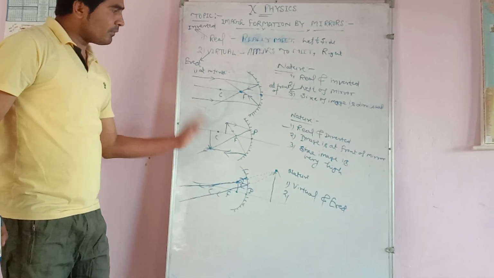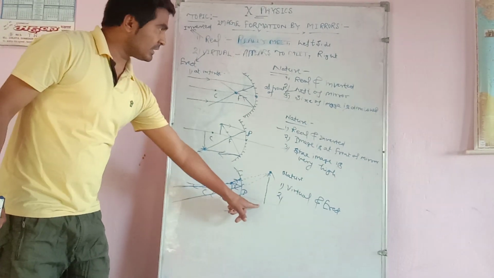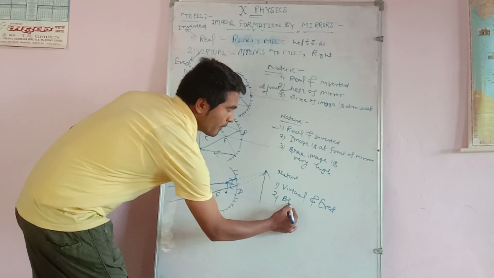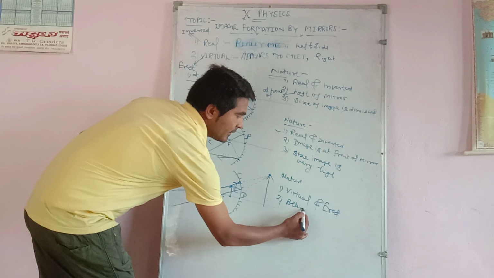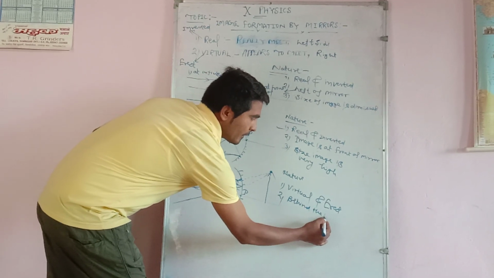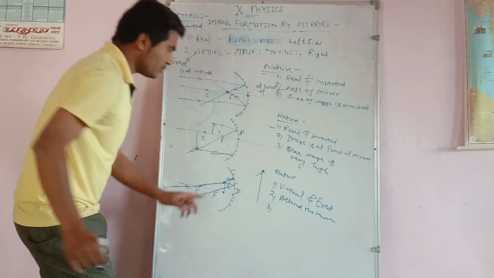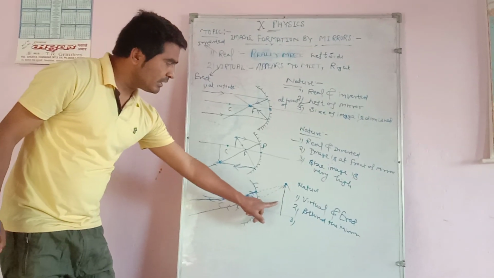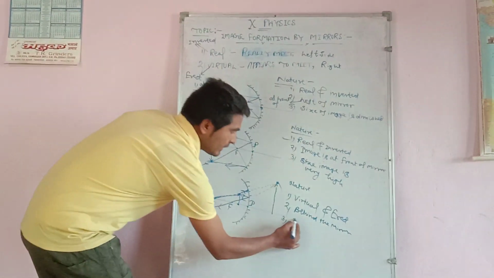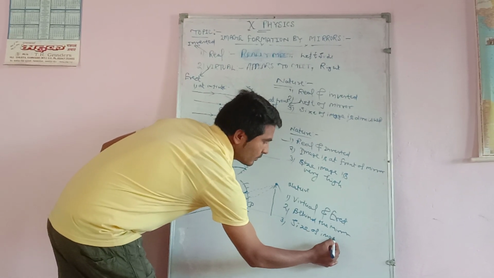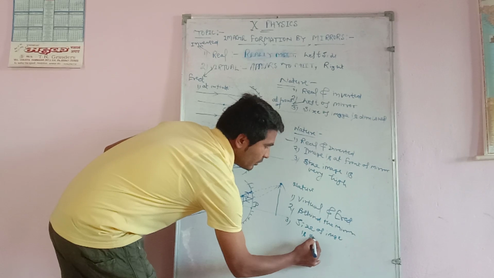Behind the mirror or in front of the mirror? Because this is the right side, it means behind the mirror, and the image is behind the mirror. Third, dear students, in this case, the size of the image is greater than the object.